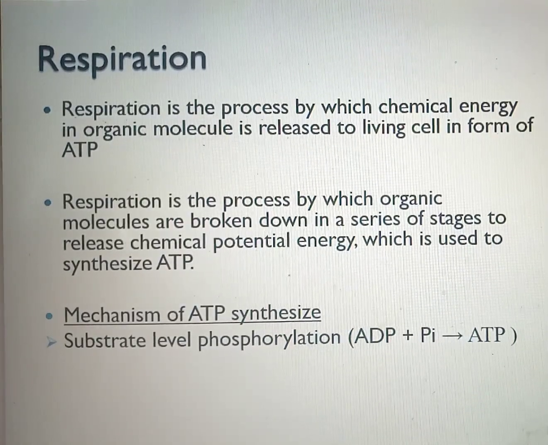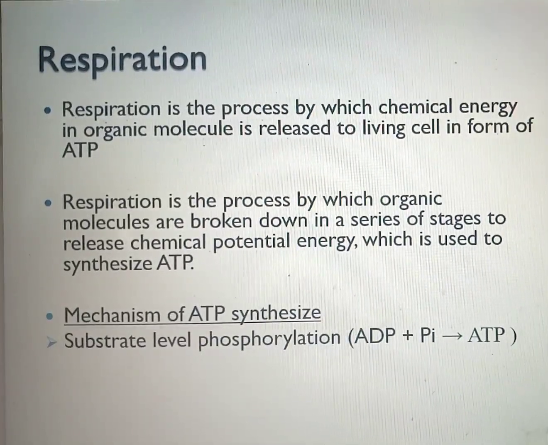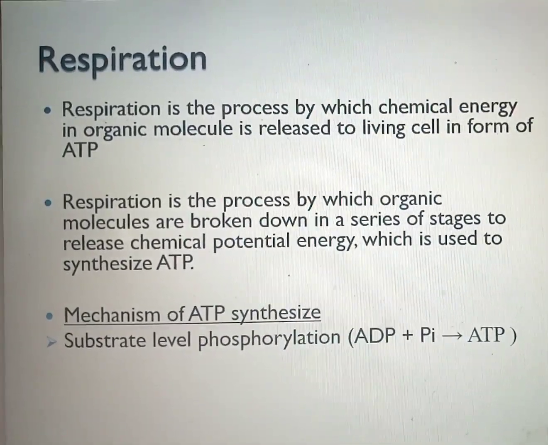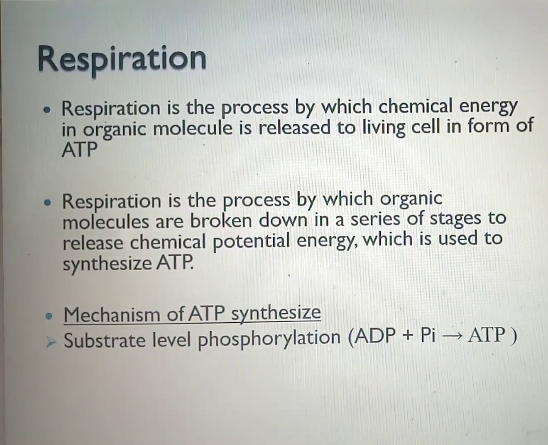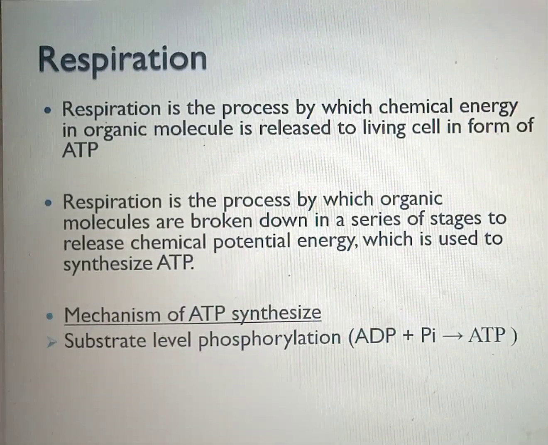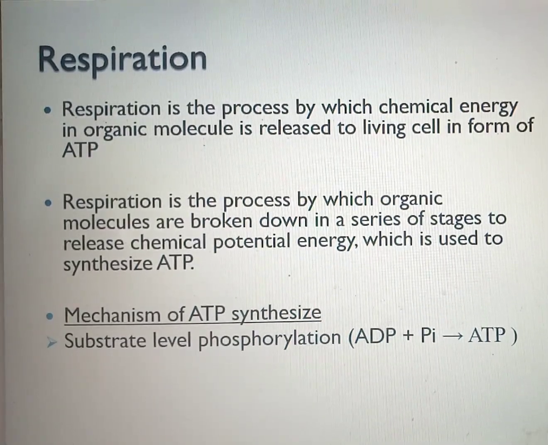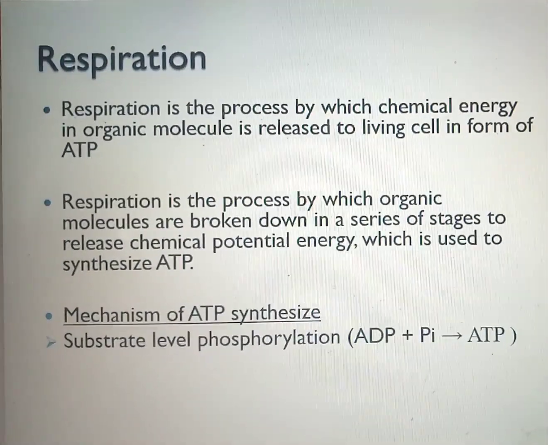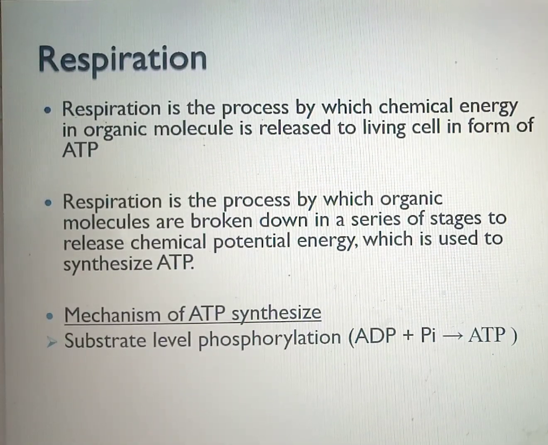I said earlier that the food we eat is known as organic molecule. Now, this organic molecule, when it is being consumed in our cells, is referred to as substrate. That means the phosphate, the Pi, that you are adding to ADP comes from the substrate, from the organic molecule or the food you have eaten.